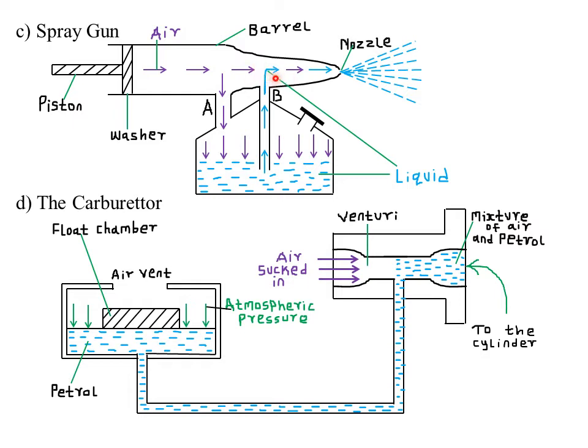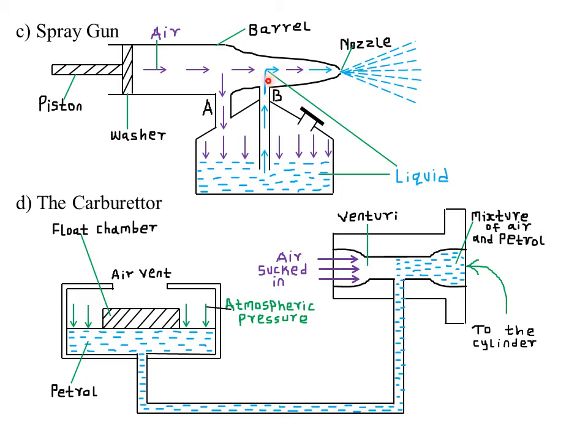So the air that passed point A to point B is moving at a very high speed because of the low cross-sectional area. From Bernoulli's effect, if the velocity of the air above B is very high, it means the pressure exerted by that air is very low.